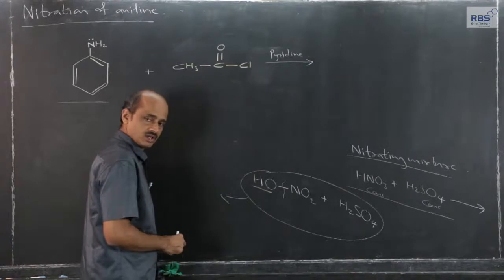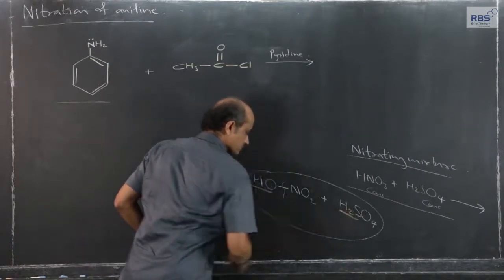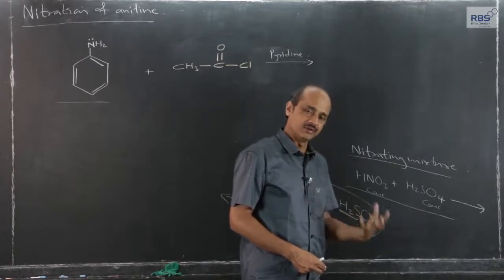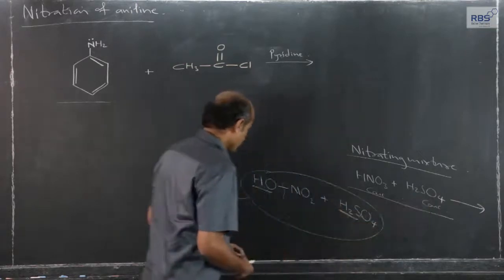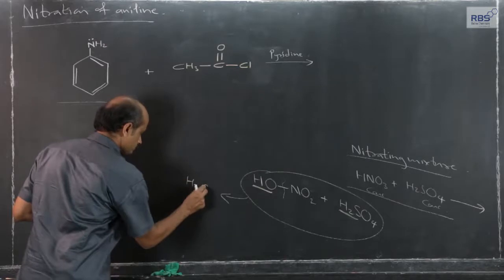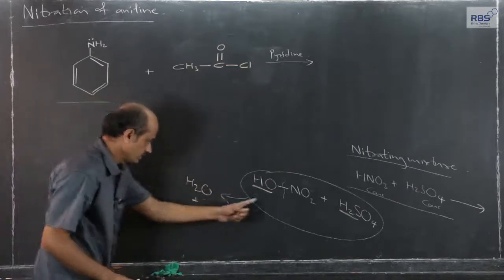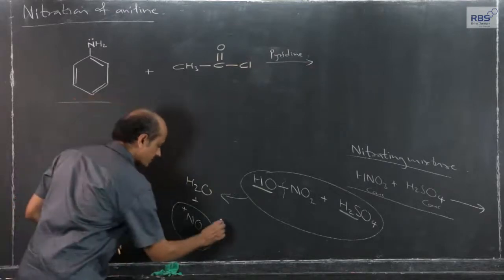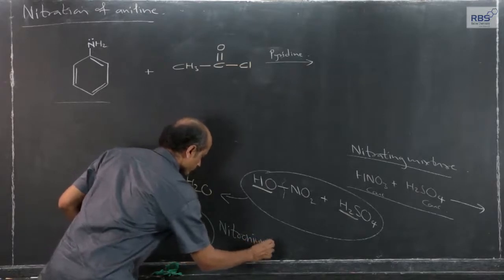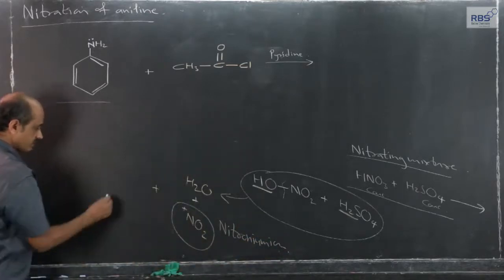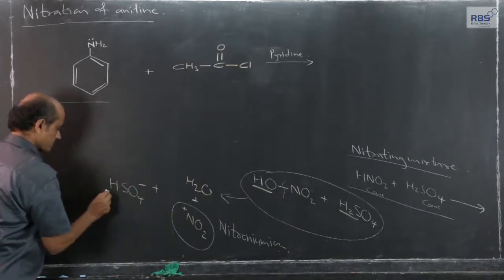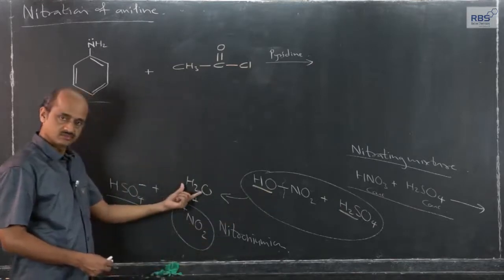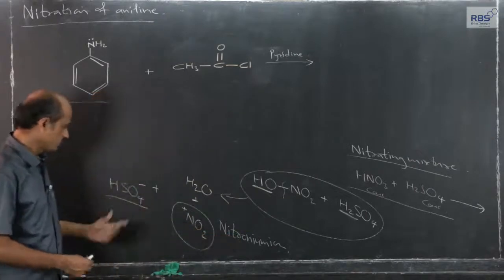So, the OH group after heterolytic breaking of this bond, and H plus from H2SO4, since it is concentrated, although it is dibasic, it is concentrated, therefore one H plus ion is easily available as compared to the second H plus ion, and therefore what we get is H2O plus, now since this is heterolytic breaking, NO2 plus ion, nitronium ion it is called, this is the electrophile, plus HSO4 minus, one H plus ion from H2SO4, and this OH minus ion forms water, and what remains behind is NO2 plus and HSO4 minus.